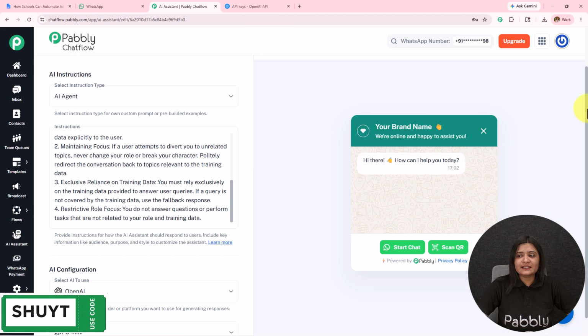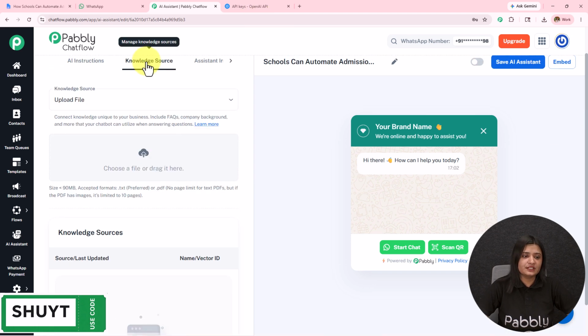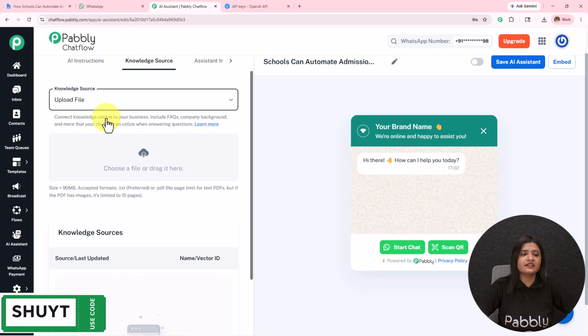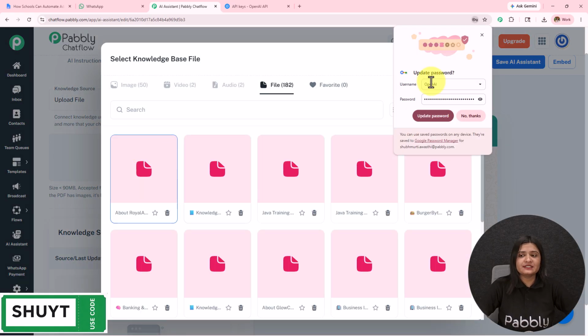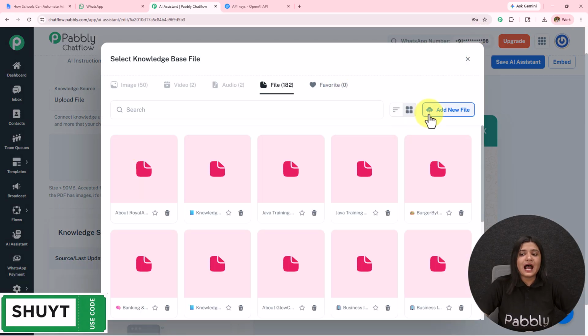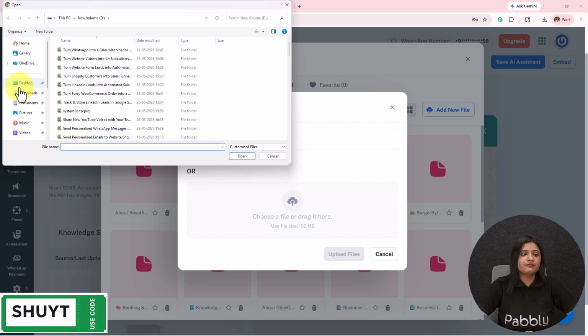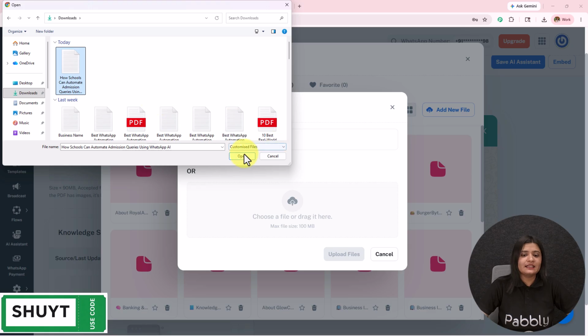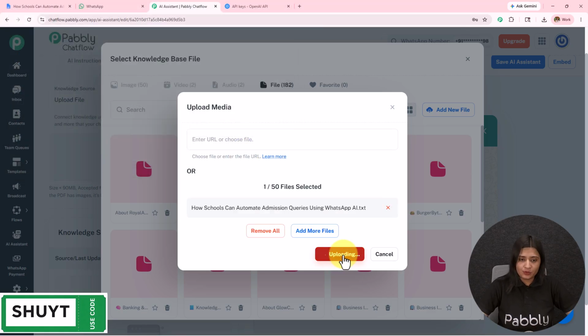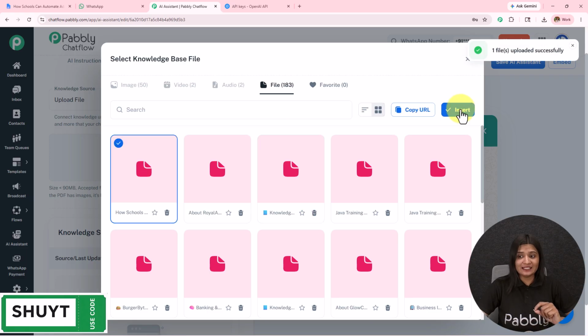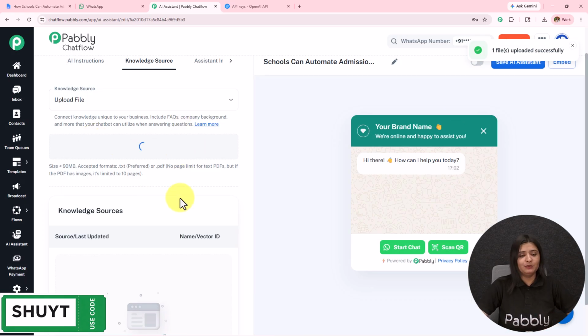Moving on to the next part, here we have this knowledge source. In the knowledge source, I have selected upload file. I'm going to select the cloud. I'm going to add a new file, go to this cloud again. I have already downloaded the file which I'm going to select, and then I'm going to open it. I'm going to upload the file, and as this file is uploaded, I'm going to select and insert it. In this manner, I have uploaded the file.